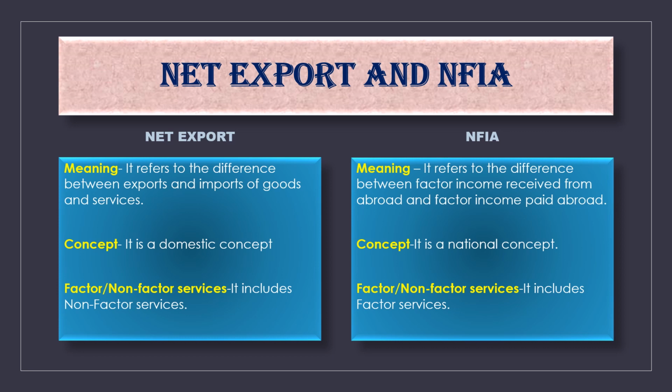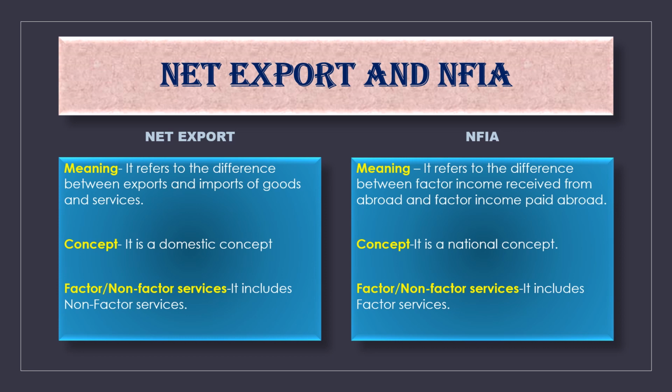Clear? Net export includes non-factor services. Here we cannot consider the factor services. Here we consider goods and services, but that is not factor services. But NFIA includes factor services. This is the difference between net export and NFIA.